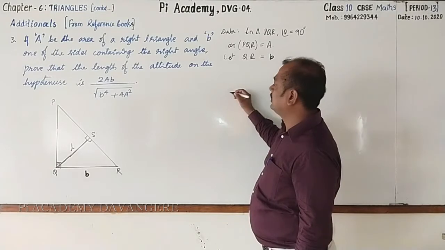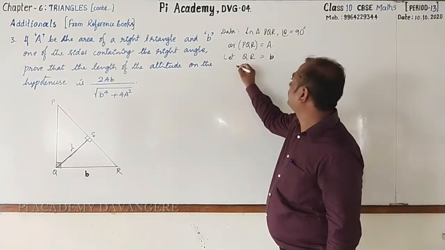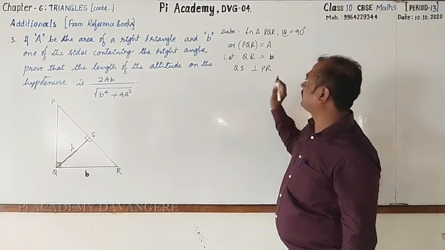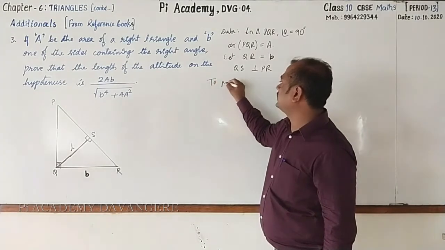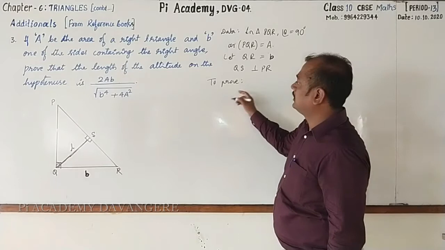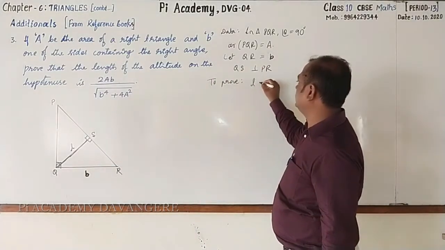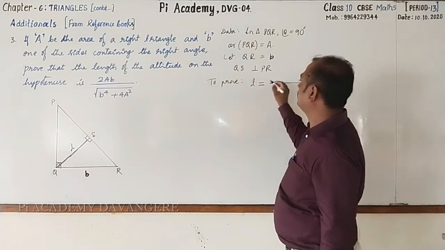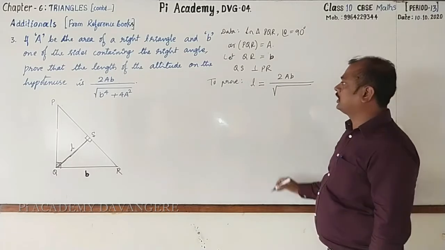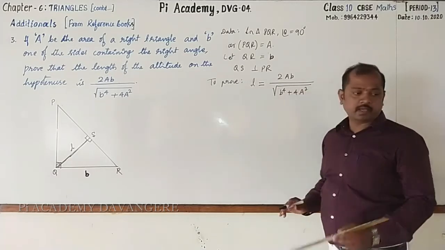Next, QS is perpendicular to PR. This much has been given. With this information, we are going to prove that the length of the perpendicular drawn on the hypotenuse, L, is equal to 2 into capital A small b whole divided by square root of small b raised to the power 4 plus 4a square.